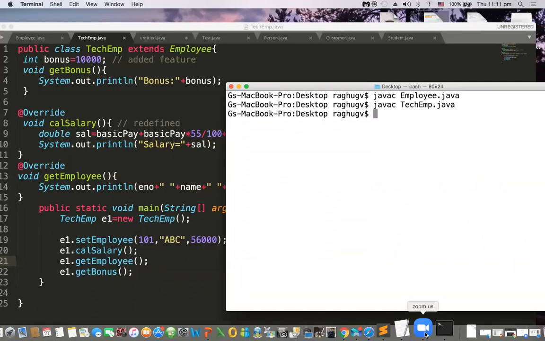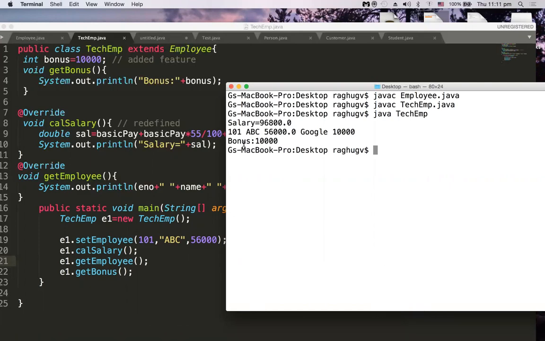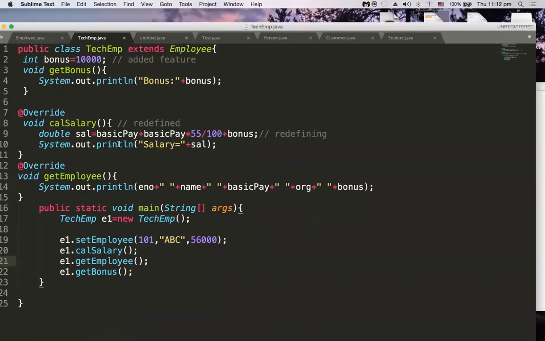This is an executable class, compiled successfully, so I can execute this TechEmp. See, the salary got printed and the bonus also got printed, and separately get bonus is also printed. So the overridden salary and get employee details are both getting printed. So this is how overriding happens.